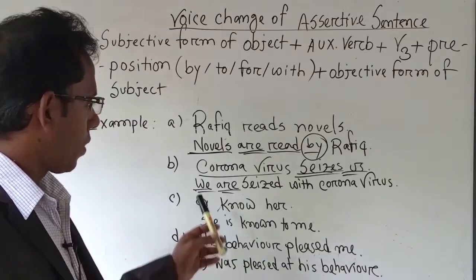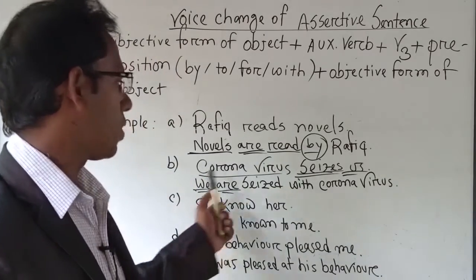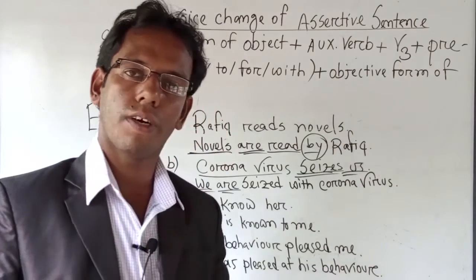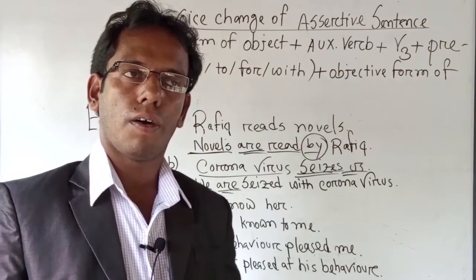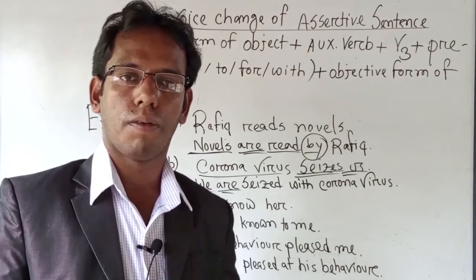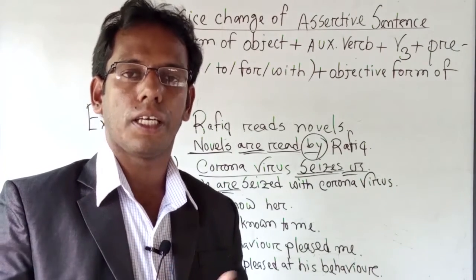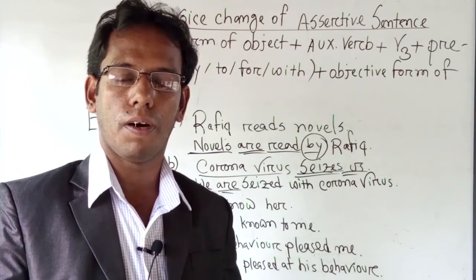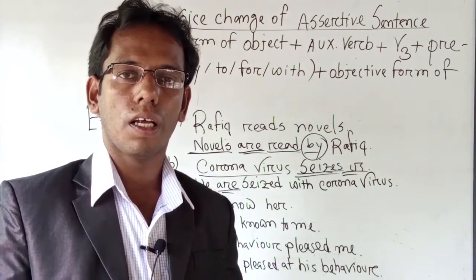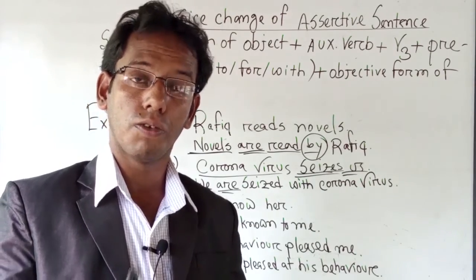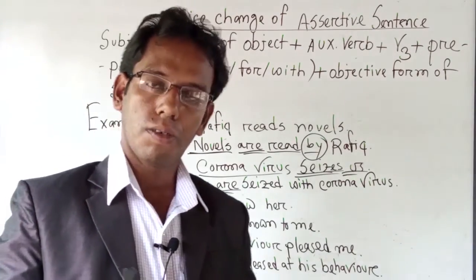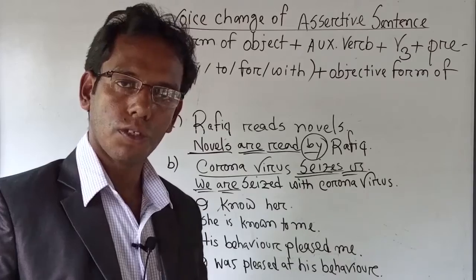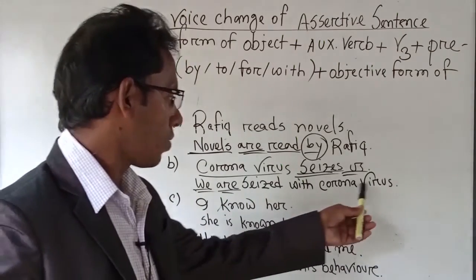Then I'll bring the subject as object. Here subject is coronavirus. That's why I have used coronavirus at the last part of the sentence. I told you in my previous class about the use of subject and object, that means subjective and objective form. If we find any subjective form as a proper noun, then we can use it as it is, without changing the form. So that's why I have used coronavirus as subject as object.